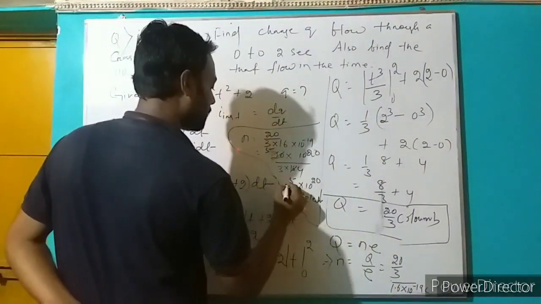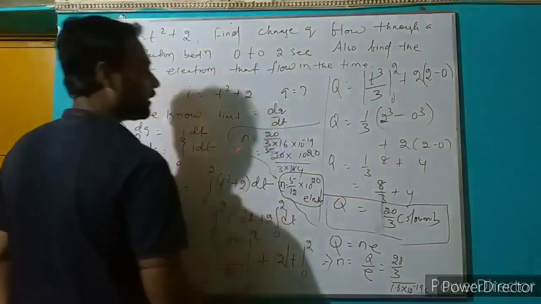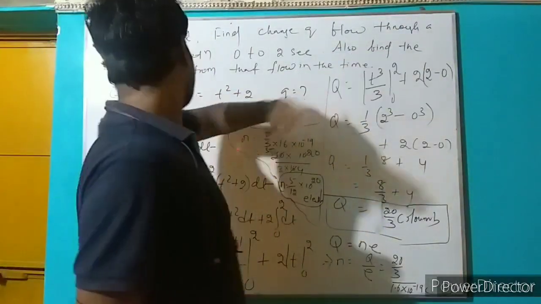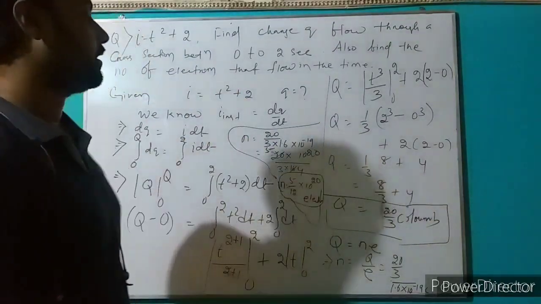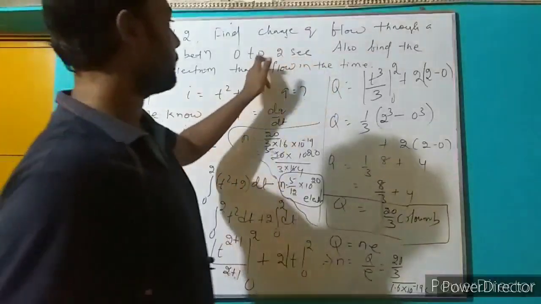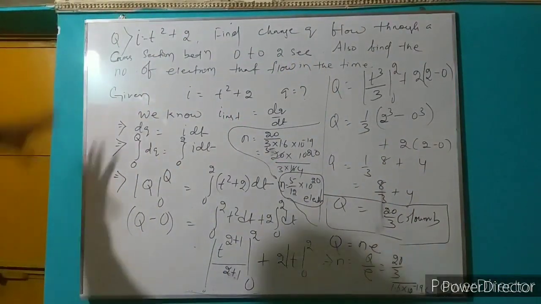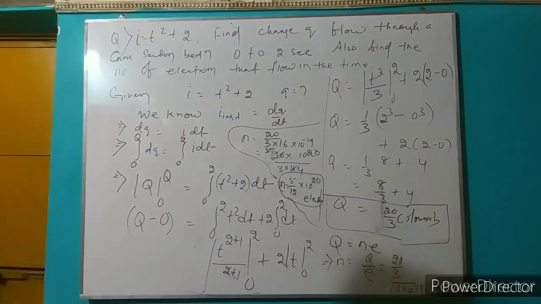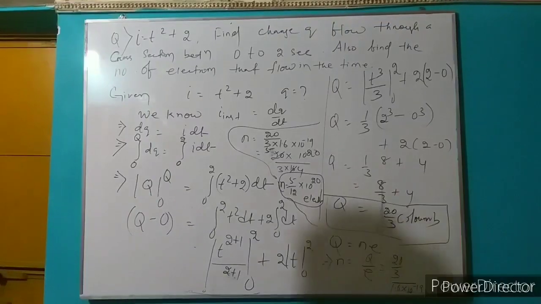This is the number of electrons. So the number of electrons is given by 5 by 12 into 10 to power 20, which are flowing in that time. Please note it. These are some problems related to instantaneous current and average current. Please note it. If any doubt, then ask me.